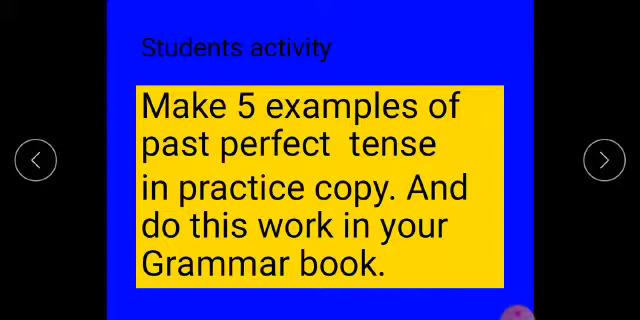Students, this is your activity. Make 5 examples of past perfect tense in a practice copy or rough copy and do this work in your grammar book with pencil.